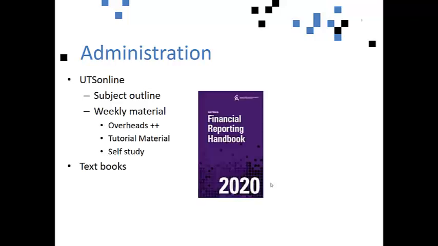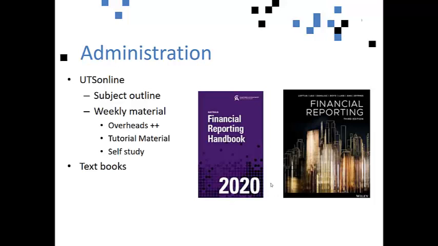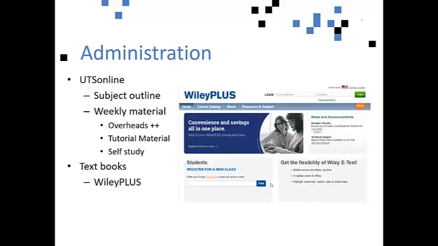The textbooks that you require this semester will be the Financial Reporting Handbook 2020. This is published by Wiley, and it's available as a value pack with the text Financial Reporting 3rd edition. Please note that we have moved on from the 2nd edition, and this is necessary to catch up with some recently issued accounting standards such as AASB 15 and 16, which are concerned with revenue recognition and with leases.